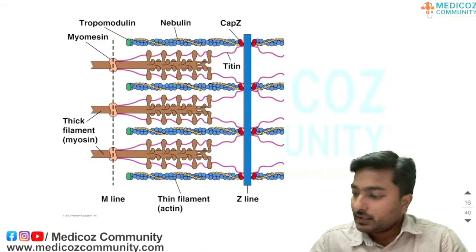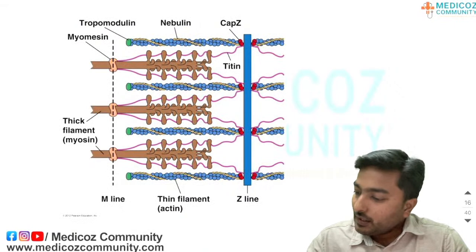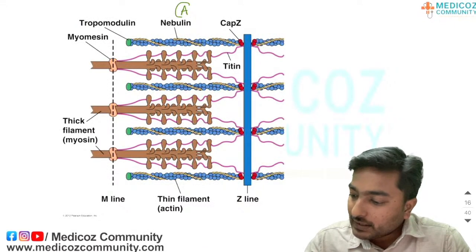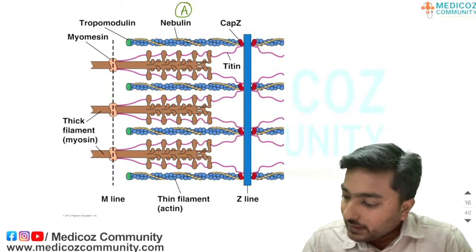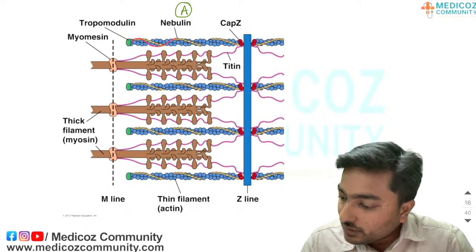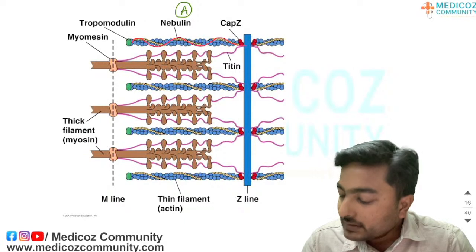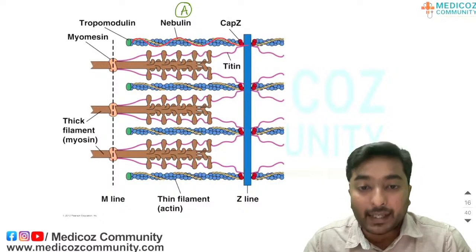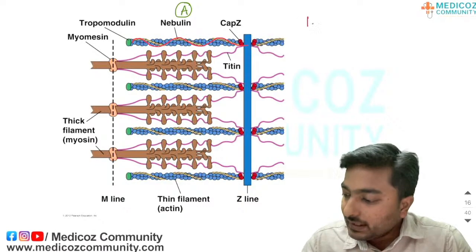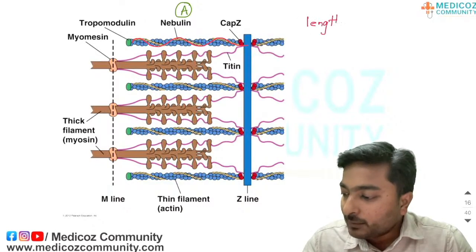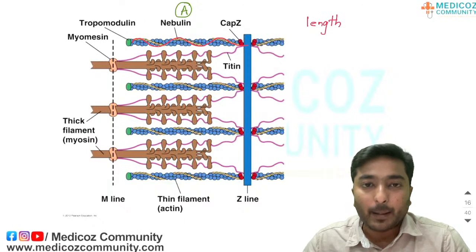I have the image. Option A is nothing but our nebulin. This nebulin protein runs along the length of the filament, actin or myosin? Actin. It runs along the actin and controls the length of the actin filament.